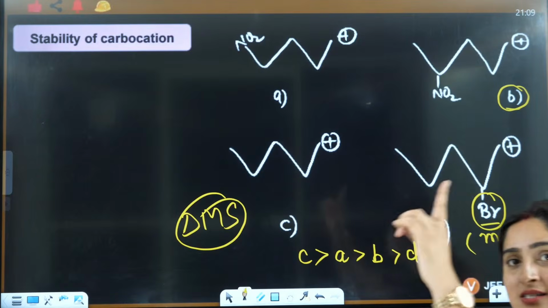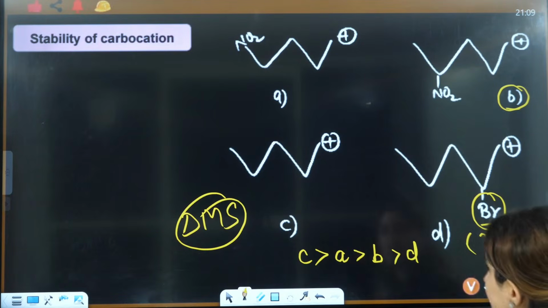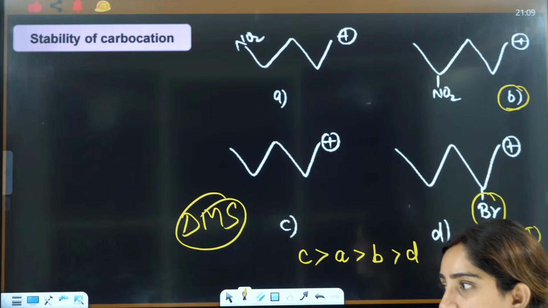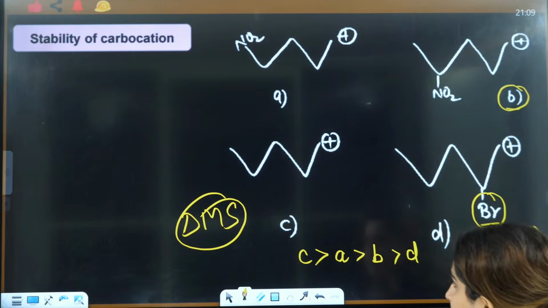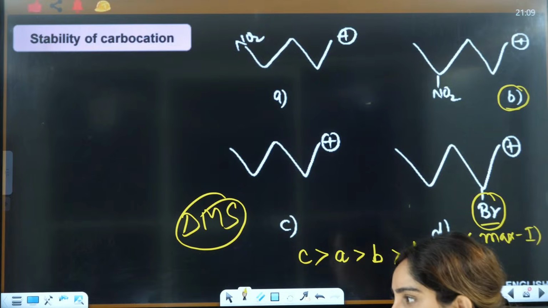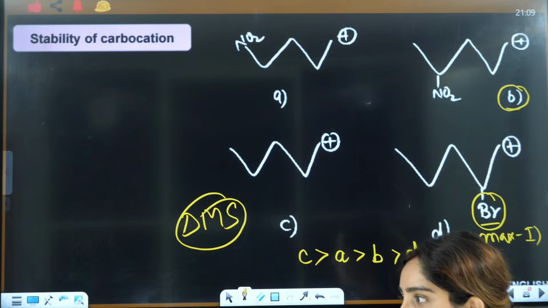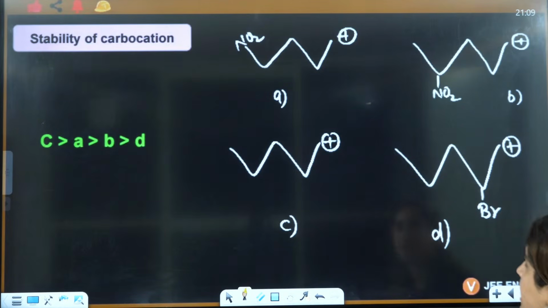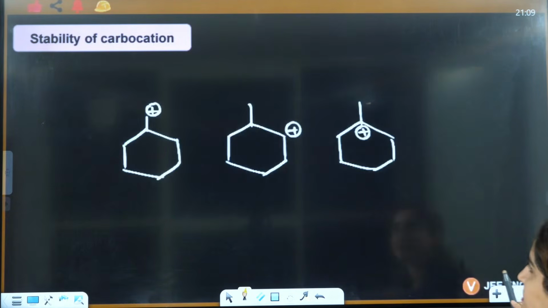What I told you, distance dominates. If distance is less, you will not see which one is more minus I, which one has less minus I. So the answer is CABD. Very good. I'm very happy that you guys are able to solve this. CABD is the correct answer.